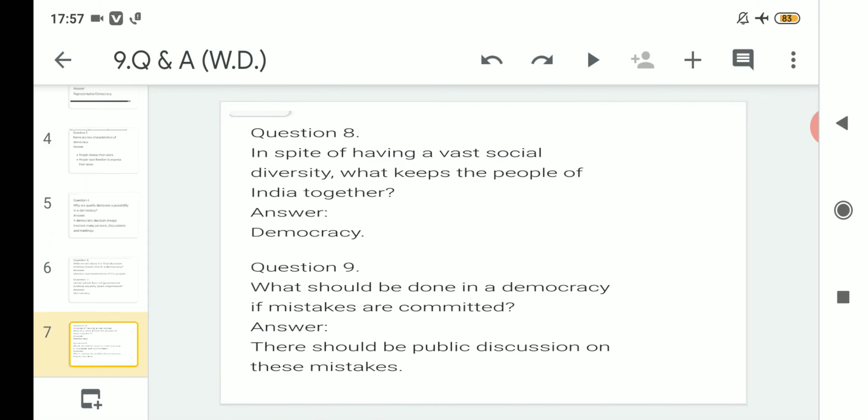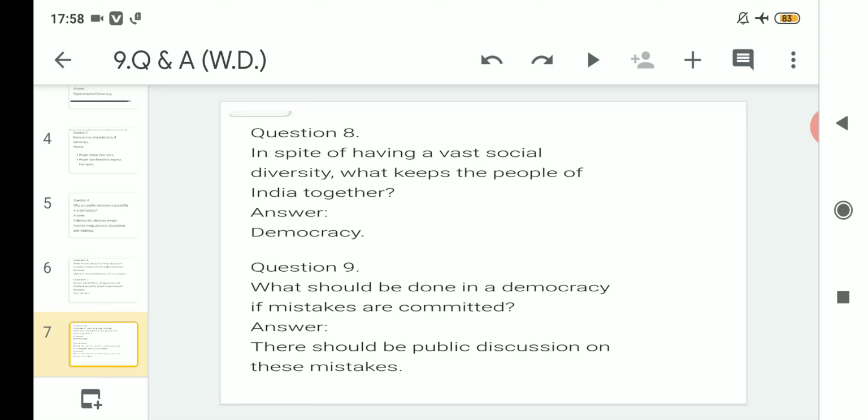Next question: in spite of having a vast social diversity, what keeps the people of India together? We know that India is a country with unity in diversity. That means north, east, west, south, different cultures are there, different communities live. But then what is binding, or what is the idea that makes India stay together? That is the process of democracy.